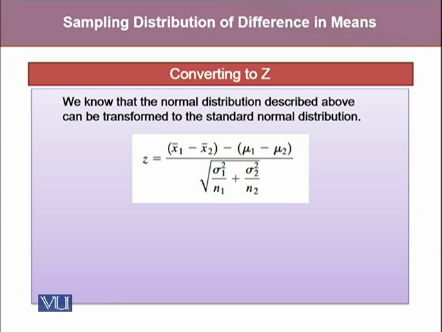Hence, it is the root of sigma 1 square over n1 plus sigma 2 square over n2, where sigma 1 square over n1 represents the sampling variance of population 1, and sigma 2 square over n2 the sampling variance for population 2.